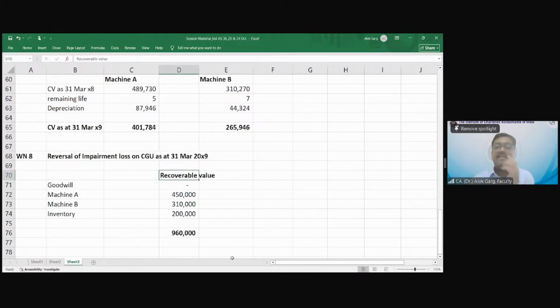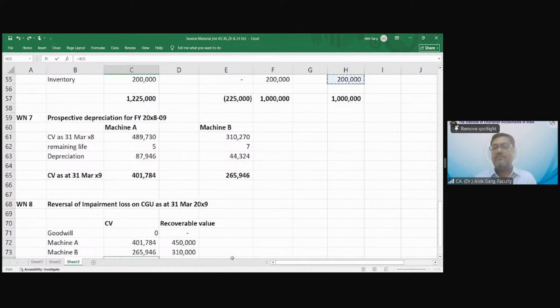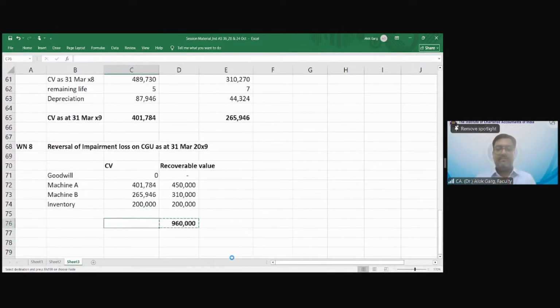Now, this is the recoverable value. And what are the carrying values? Carrying value of goodwill is 0. Carrying value of machine A is 401,784. Carrying value of machine B is 265,946. Carrying value of inventory is 2 lakh. Okay. Now, friends, what should be the revised carrying value after reversing an impairment loss? Revised carrying value क्या होगी?